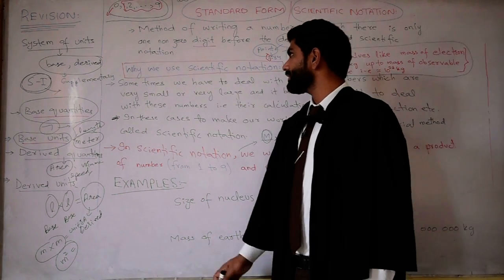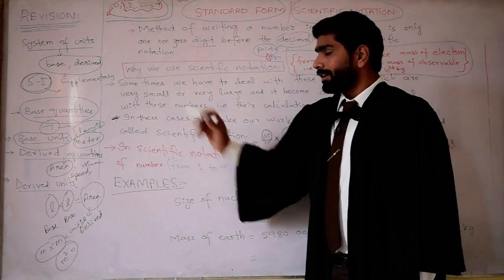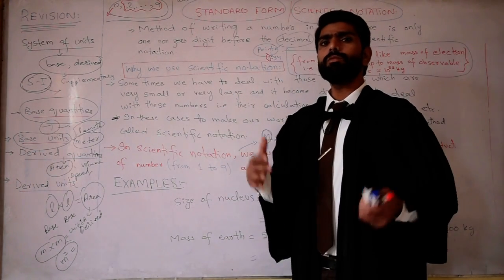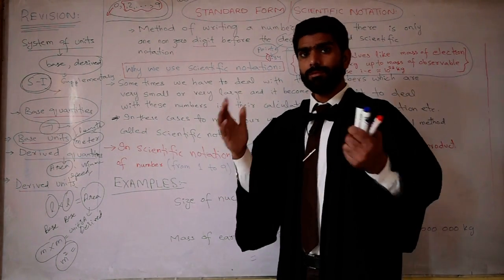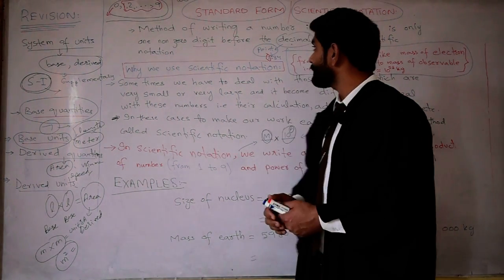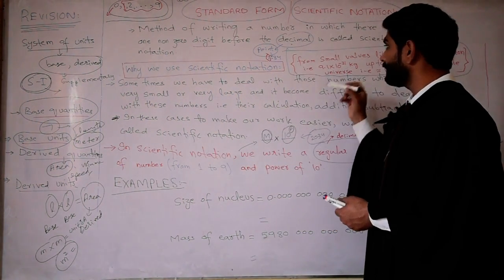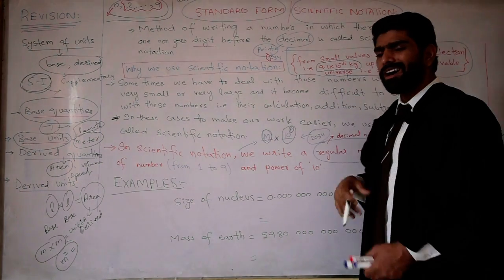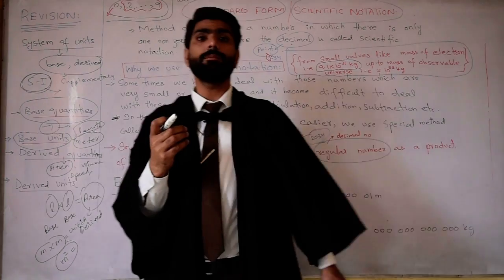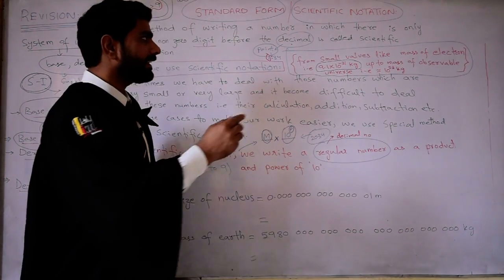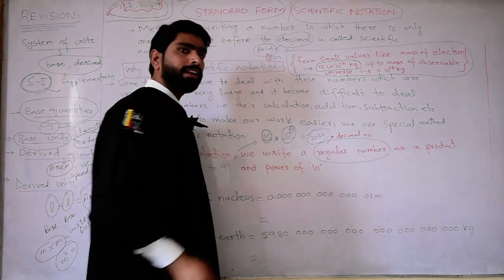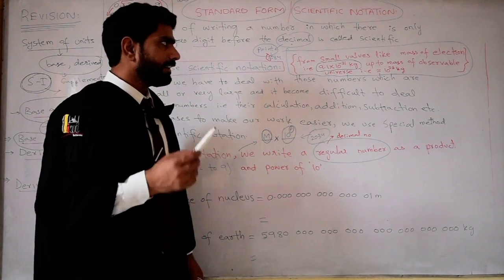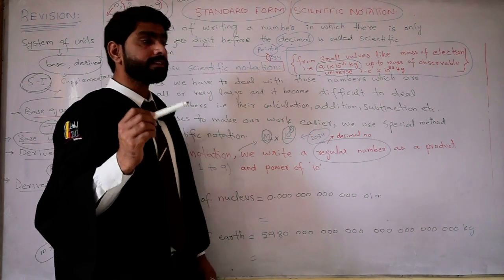So why do we use scientific notation? Sometimes we have to deal with numbers that are very big or very small. For example, the mass of the electron, which is a very small particle, is 9.1 into 10 power minus 31 kg. This is the mass of the electron and it is very small.